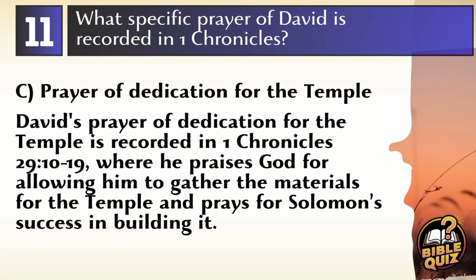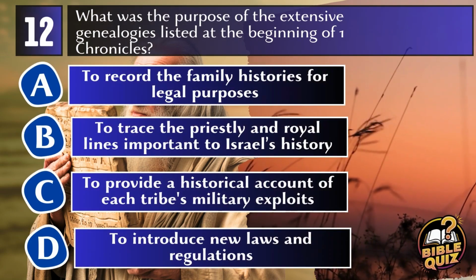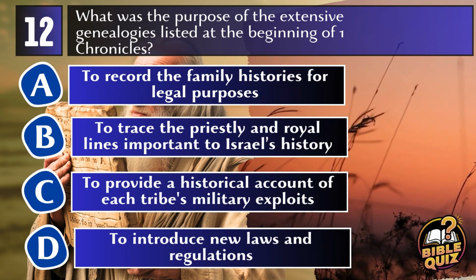Answer: C. Prayer of dedication for the temple. In 1 Chronicles, David's prayer of dedication for the temple outlines his gratitude to God for allowing him to gather the materials for the temple that his son Solomon would build, expressing a profound acknowledgement of God's sovereignty and blessings over Israel. Question 12. What was the purpose of the extensive genealogies listed at the beginning of 1 Chronicles?